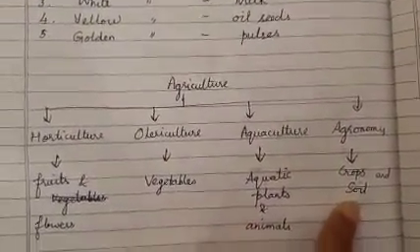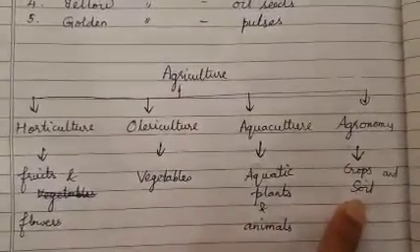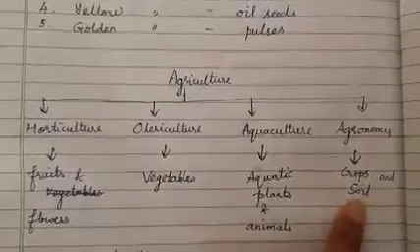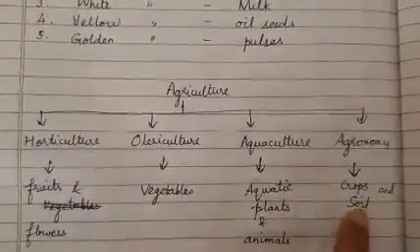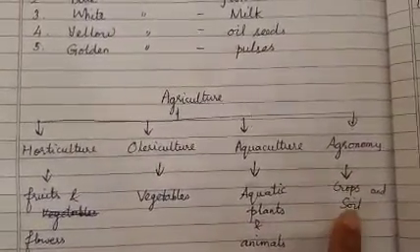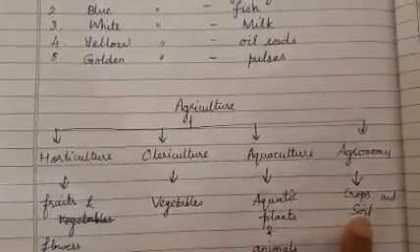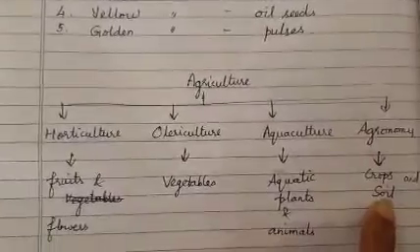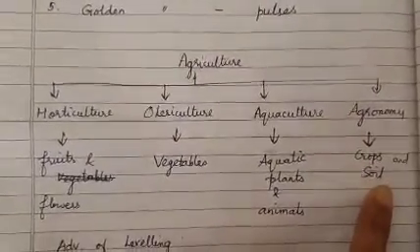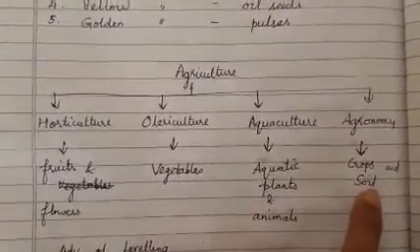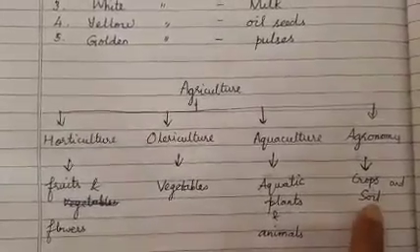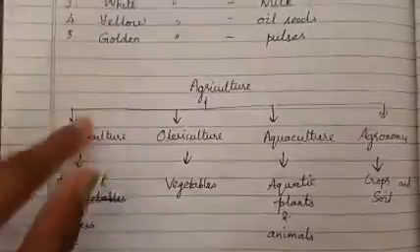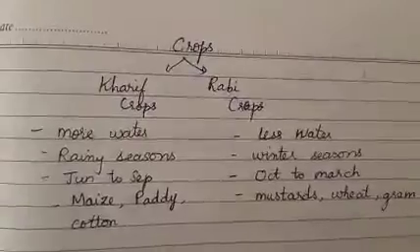Soil in the sense, you know that for a proper growth of the plant species, there should be a suitable condition from the soil. The soil should be a suitable one. I cannot grow cotton in red soil. Cotton always grows in black soil. So the condition of the soil also plays a major role in agriculture. This is just the branches of agriculture.